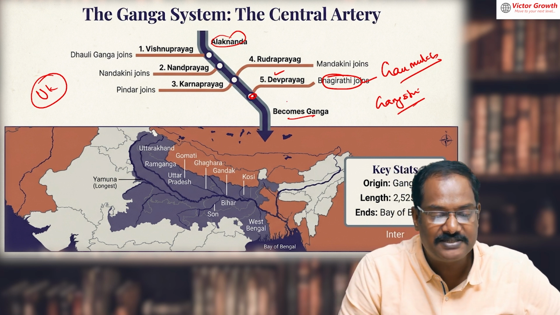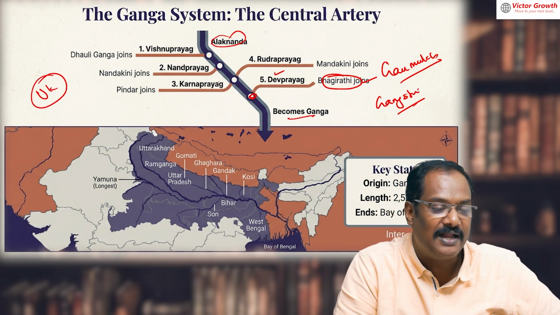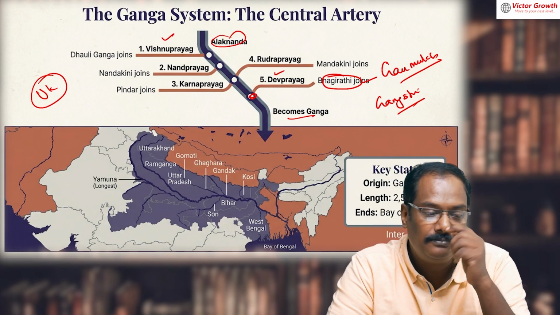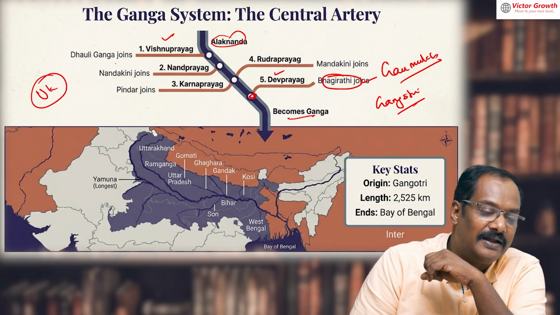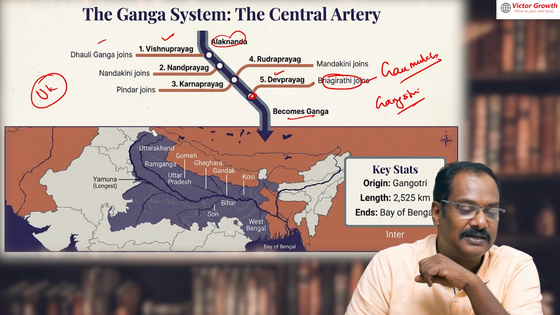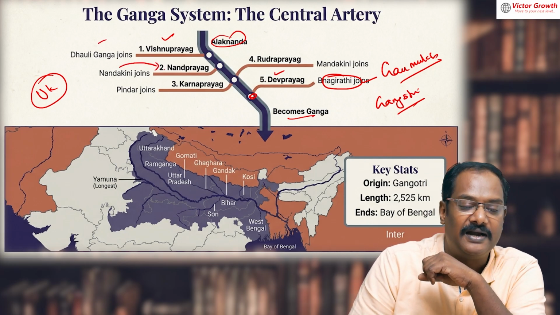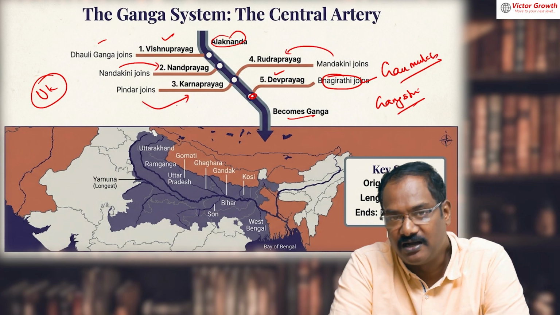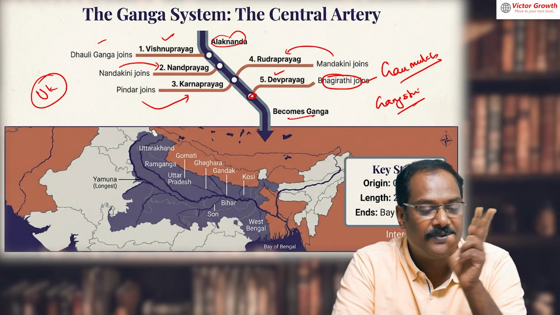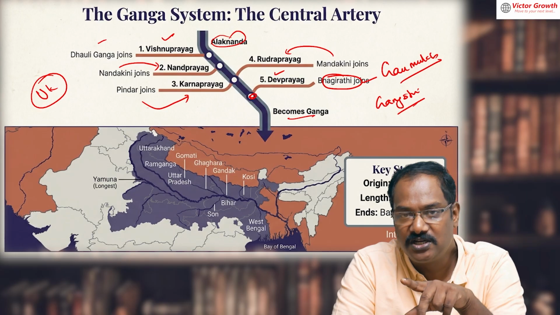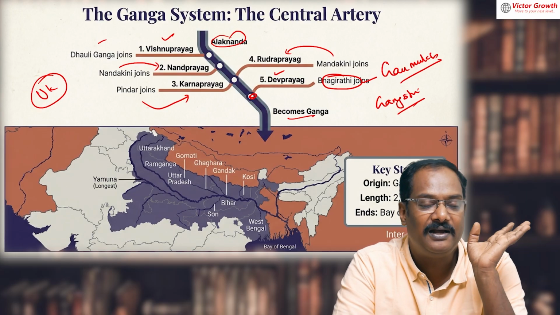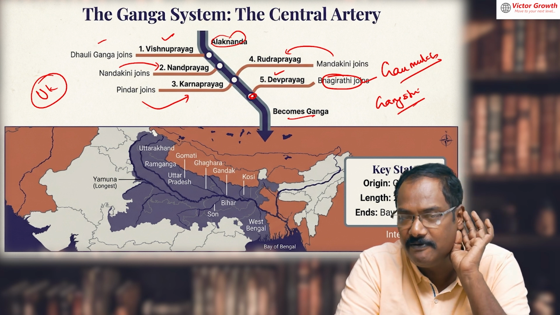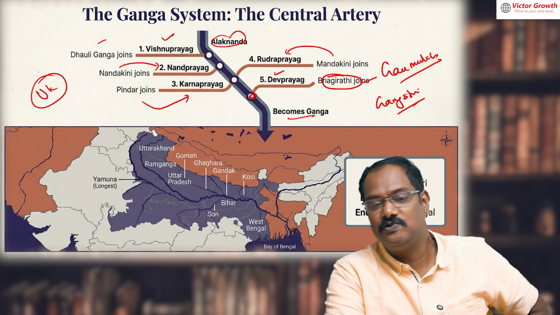Before it joins the Bhagirathi, the Alaknanda meets other rivers. These are some possible prelims level questions. Vishnu Prayag, where Dauli Ganga meets the Alaknanda. Nandaprayag is very easy, Nandakini. Rudraprayag, Mandakini. And Pindar meets at Karnaprayag. Please write down Karnaprayag, Pindar. Nandaprayag, Nandakini. That is easy. Rudraprayag, Mandakini. Then Vishnu Prayag, Dauli Ganga. But when it meets Bhagirathi, that place is known by the name Devaprayag. From Devaprayag only, it is known by the name Ganga.